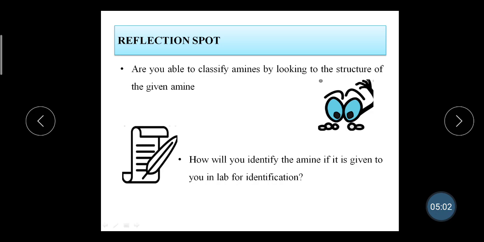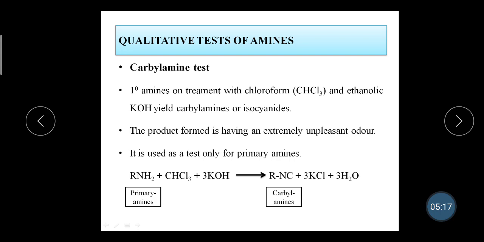Yes, for all the compounds which are unknown in the lab, we usually go for qualitative tests. So next, we are going to study the qualitative tests. These qualitative tests are used for differentiating the primary, secondary, and tertiary amines. There are various tests available only to determine the amines, but in order to classify and differentiate between primary, secondary, and tertiary, these are the tests which we are going to study in detail. The first test is the carbylamine test.